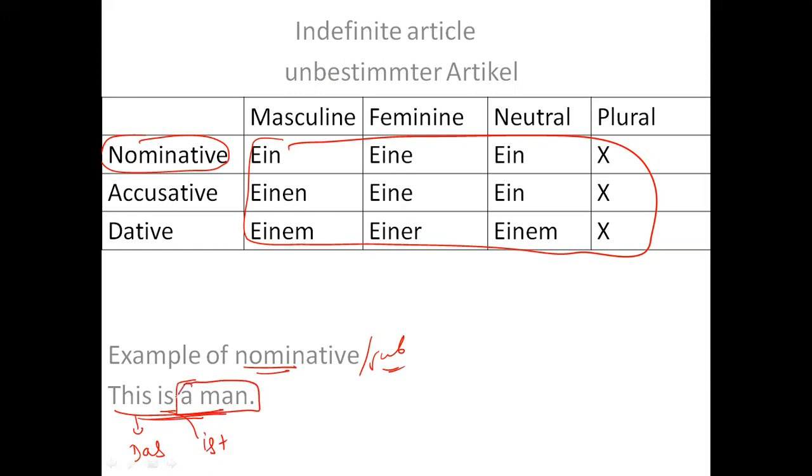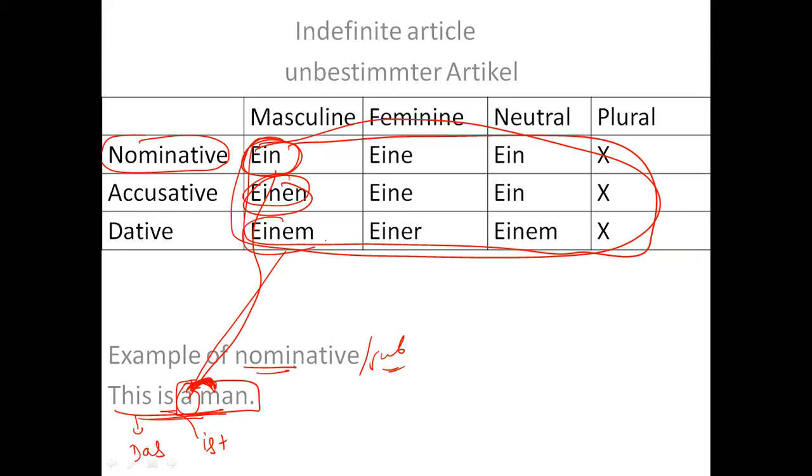So which a? Now all the words in this table have the same meaning. The meaning is a. But which word shall I use? Is it talking about a man or a woman? It is talking about a man, right? So I'll be using masculine. So either I'll be using ein, or einen, or einem, but I will not be using feminine, neutral, or plural.